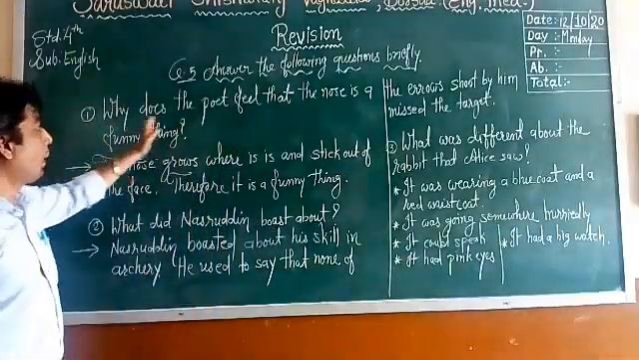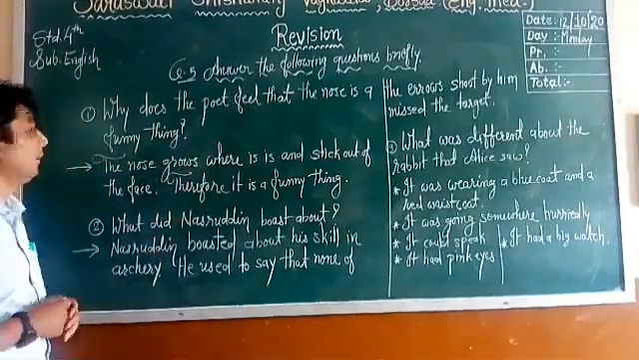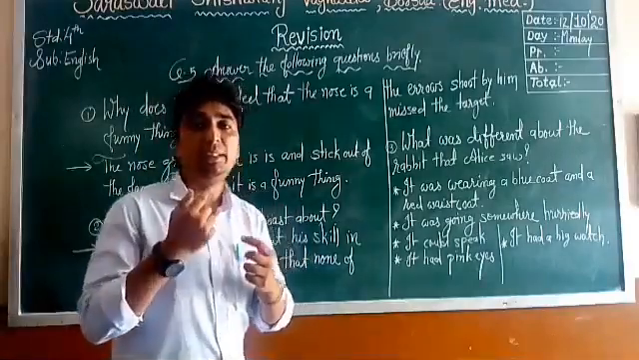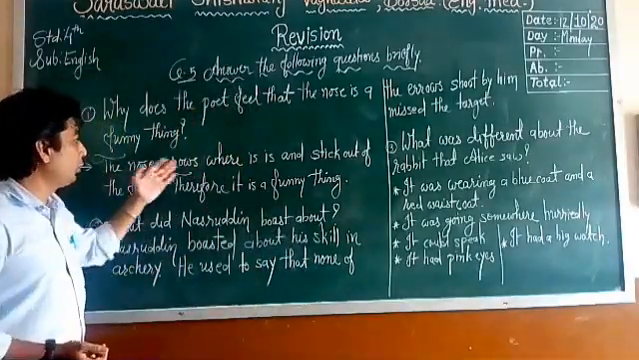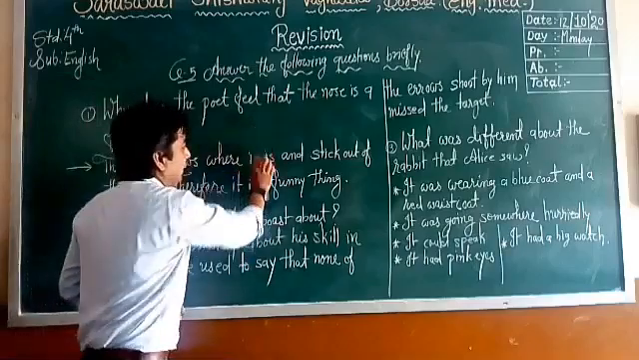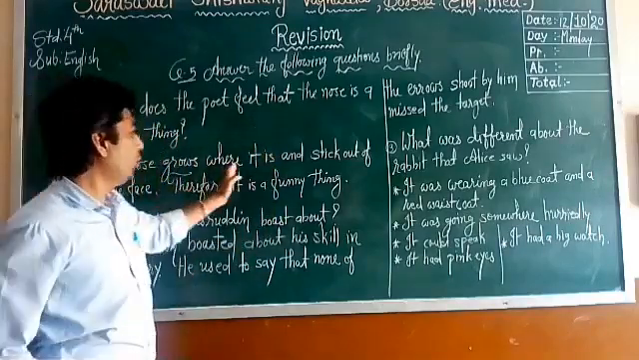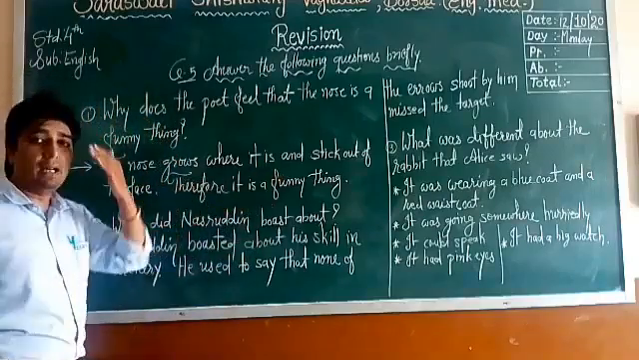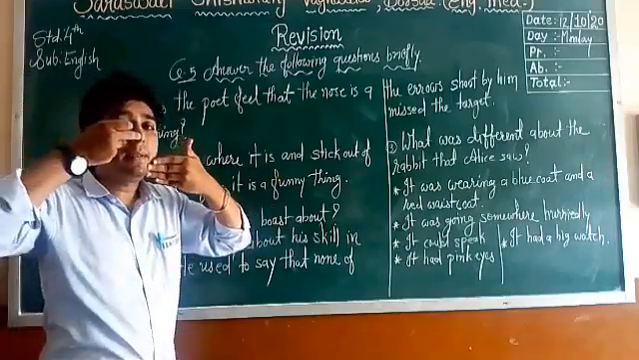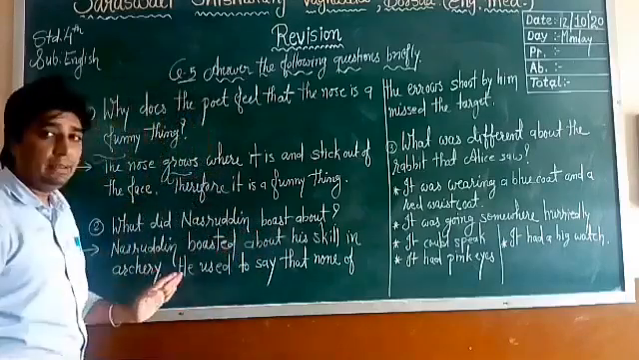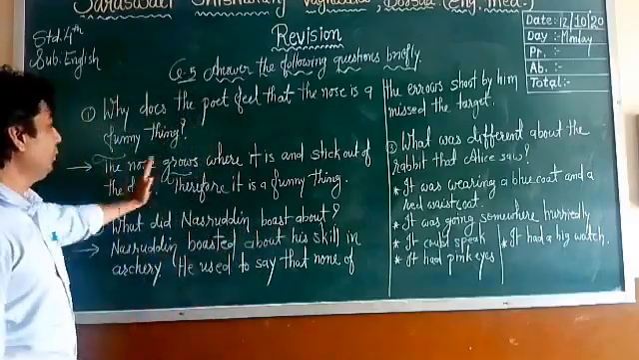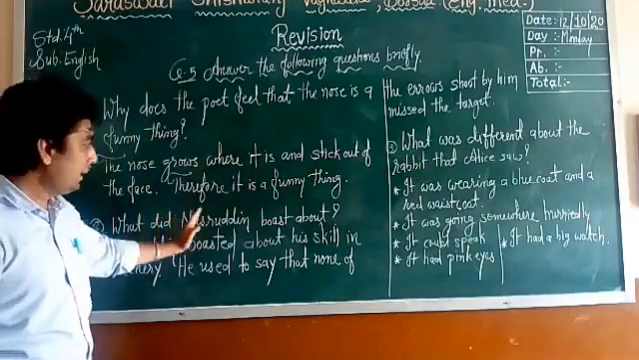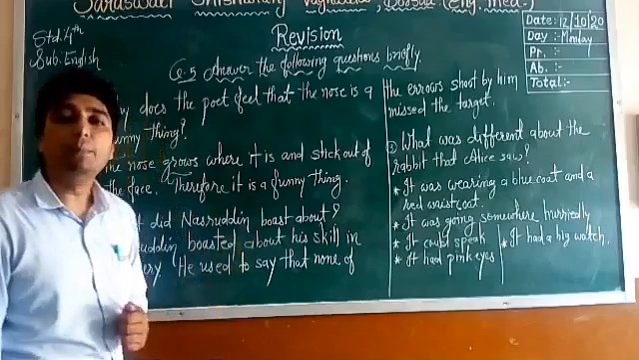Question number 1: Why does the poet feel that the nose is a funny thing? Right? So the answer is, the nose grows where it is, right? On the same place, and sticks out of the face. So why did he find it funny? Because the nose grows where it is and sticks out of the face. So therefore it is a funny thing for the poet.